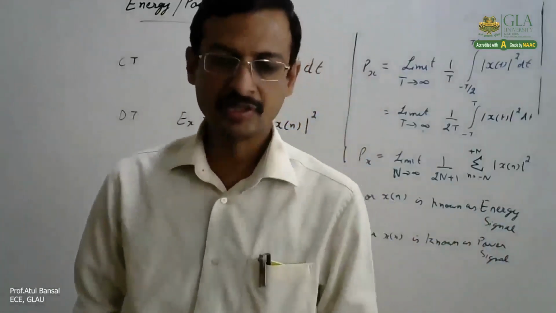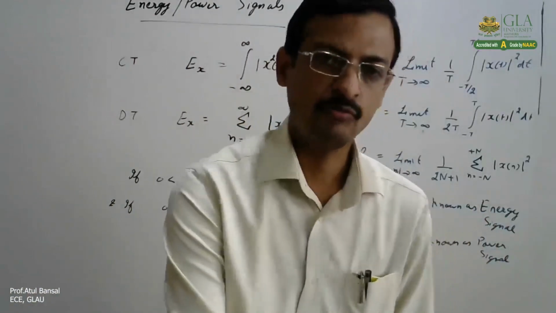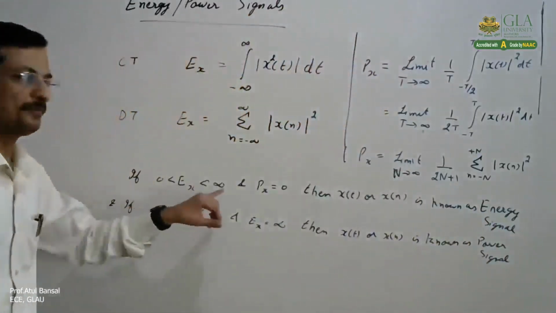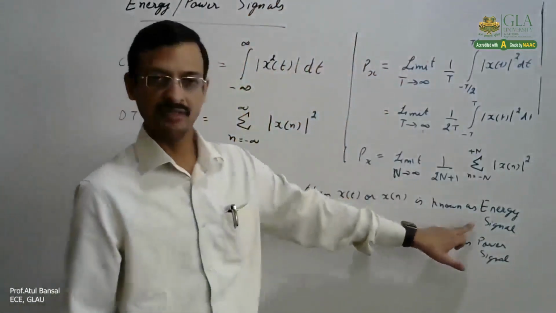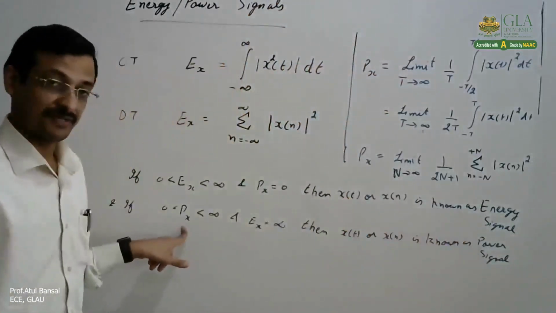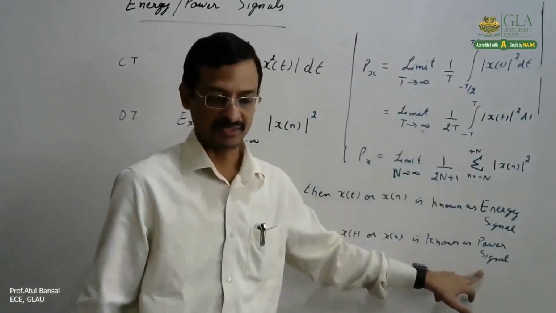Right? So how we determine it is, we just have to calculate the energy or power of the signal, and see what the values of energy and power are. If energy is finite, power is zero, we call it an energy signal. If power is finite, energy is infinite, then we call it a power signal.